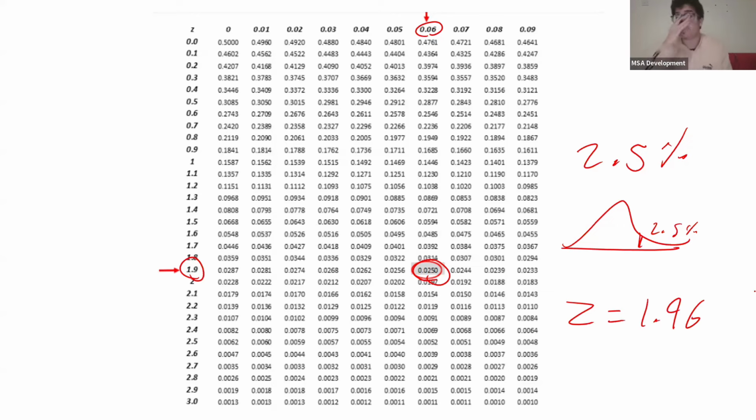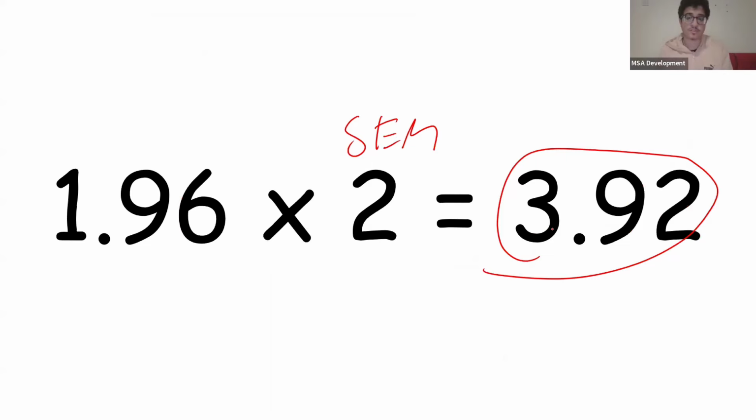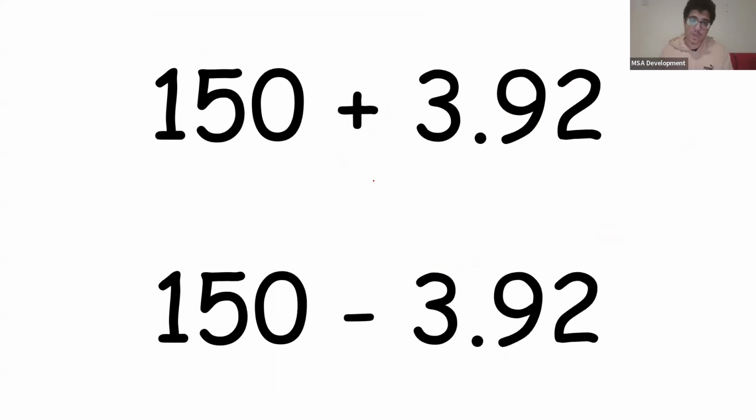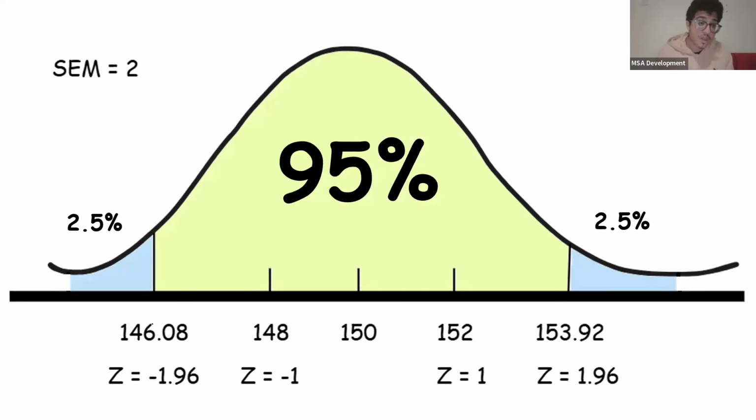Perfect. If we multiply 1.96 times the SEM, which was 2, we get 3.92. So now we know exactly by how much the difference is for us to reach that 2.5% point. I'll explain later on a picture. If we take 150 and add 3.92 to it, and take 150 and subtract 3.92 from it, we get our confidence interval: 146.08 all the way to 153.92. This is our 95% confidence interval.